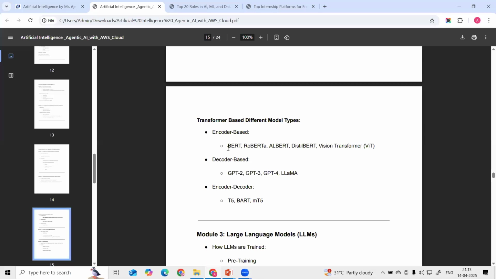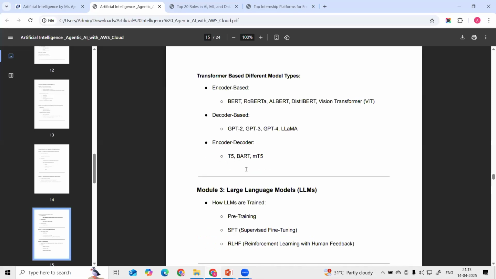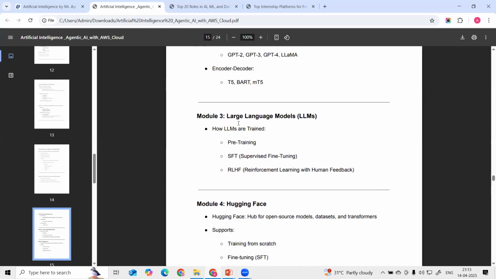So the encoder-based models are like BERT, RoBERTa, and DistilBERT. And the decoder-based models are like GPT, GPT-2, GPT-3, GPT-4, and Llama. These are the decoder-based models, and the encoder-decoder models are T5, BART, and mT5. We are going to see the practical implementation of these models, how we are going to do it, and then we are going to understand what large language models are.